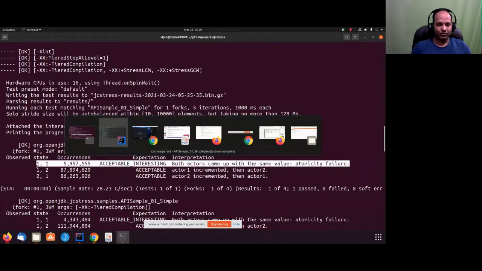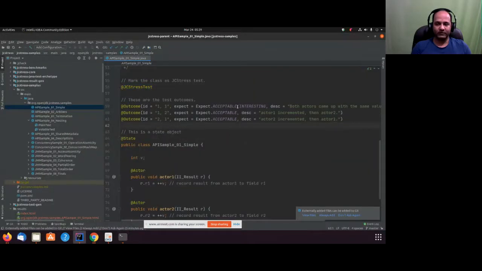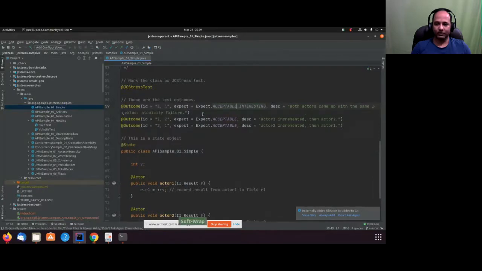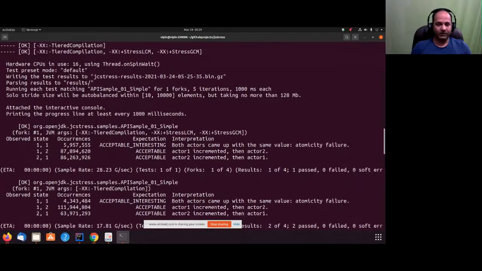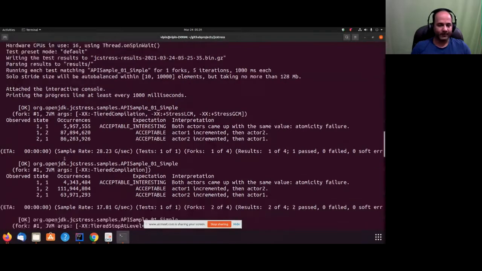So let's go to the code again. This is the way we gave output. We gave the output because we want it to be printed in our result. So we see both actors came up with the failure. See the same thing over here. Then we have the acceptable part, 1 2 is acceptable, 2 1 is acceptable, and how many times. So we see 87 million, 86 million.